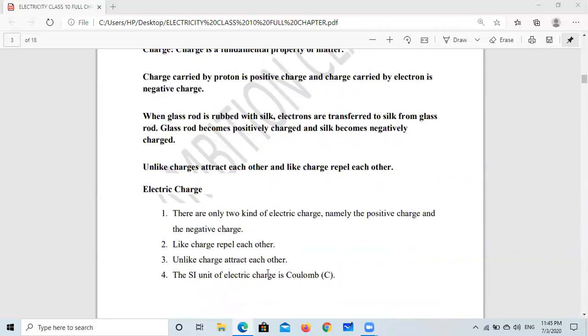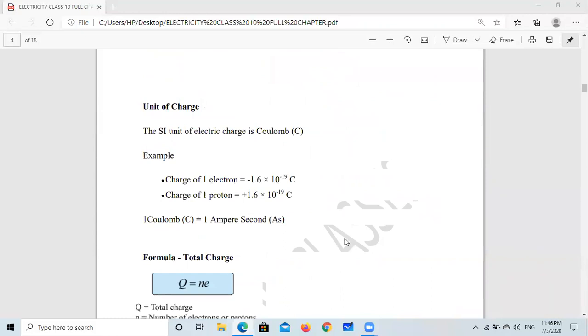So now we can say there are only two kinds of electric charge, namely positive charge and negative charge. Like charges repel each other, unlike charges attract each other. The SI unit of electric charge is the Coulomb.